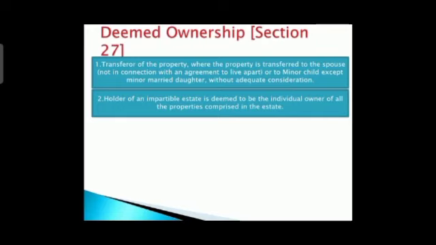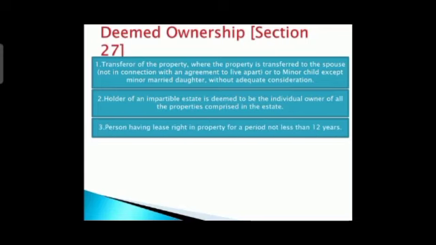Second thing is the holder of an impartible estate, who is deemed to be the individual owner of all the properties comprised in the estate. Now what they are saying here is that the person who is holding the estate is deemed to be the individual owner of the properties comprised in the estate. You can take the example of HUF. In case of HUF, the Karta is the owner, so he will be holding that property. The rest of the people in his family will be considered as deemed owners.